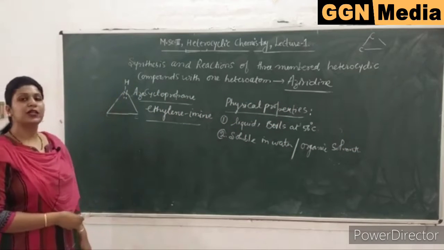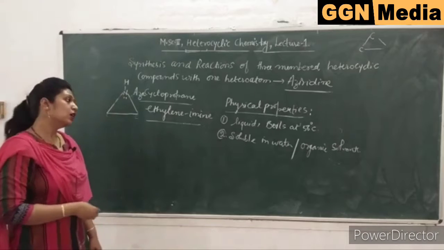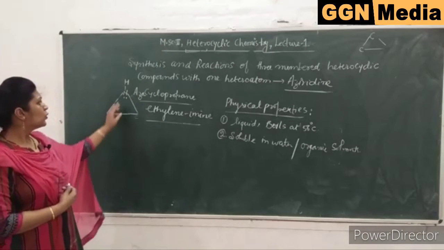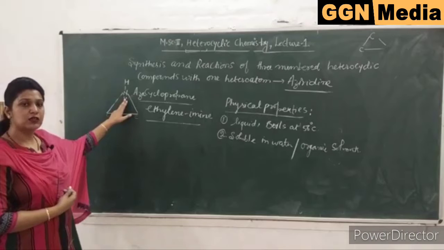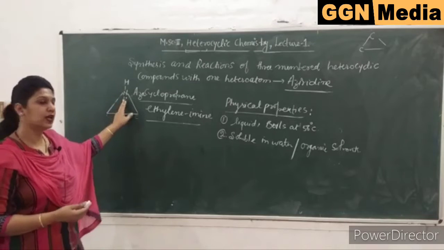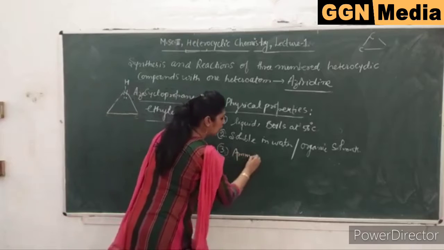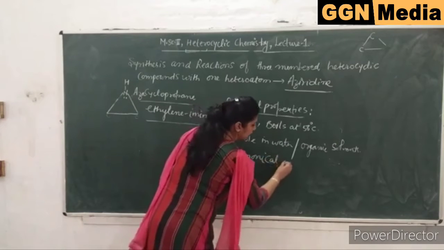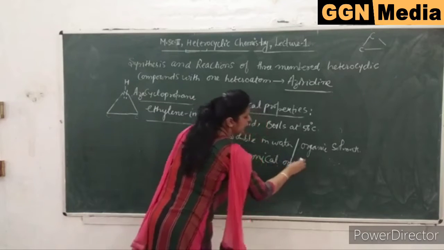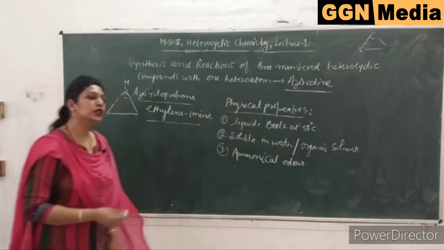Because it is a derivative of ammonia, its odor will be ammoniacal. So aziridine has an ammoniacal odor because it is a derivative of ammonia.